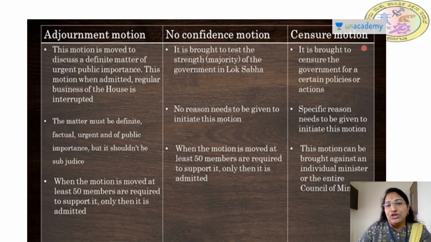Next, censure motion. It is brought to censure the government for certain policies or actions. Okay. So a specific reason needs to be given to initiate this motion. So this is very important. This is also similar to no confidence motion, but here it is brought to censure the government for certain policies and actions, and also it is taken against an individual minister or the entire council of ministers, but it requires a specific reason to initiate this motion. So from this table, I think these terms are clear for you students.